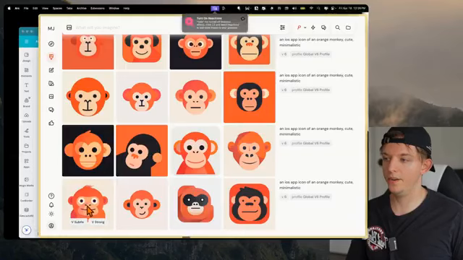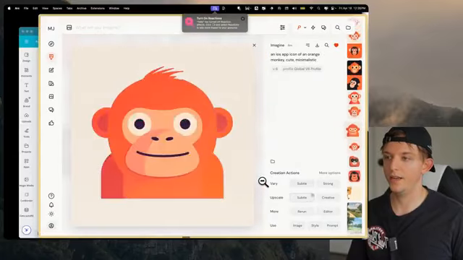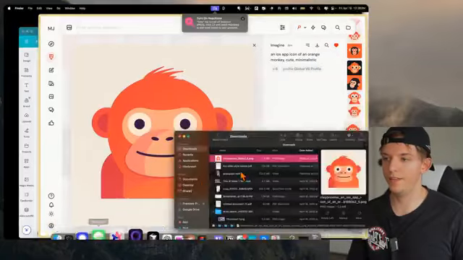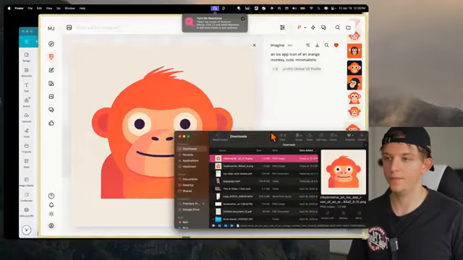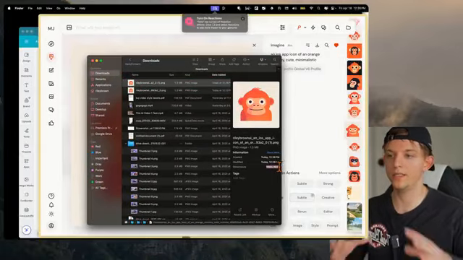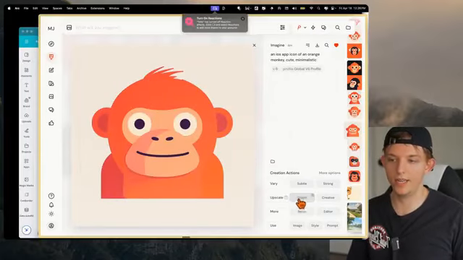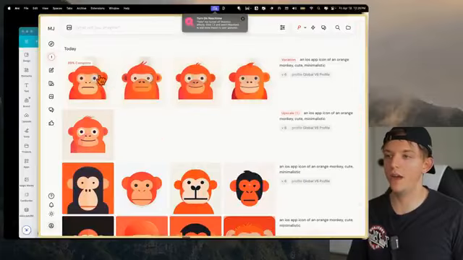And so what we can do here is click on one of these and download it. And if we download it and open up Finder, we can see the image is right here. It's 1024 by 1024. So if it gets any bigger than that, it might start to look pixelated. But they have this feature right here, which allows you to upscale an image. And we can also vary an image. And so it'll use the same style right here. It'll create a variation that looks kind of similar.